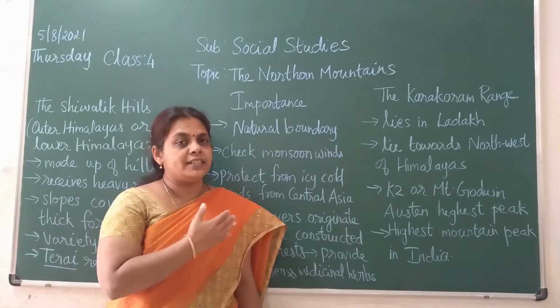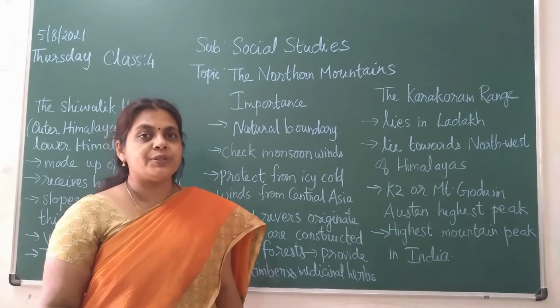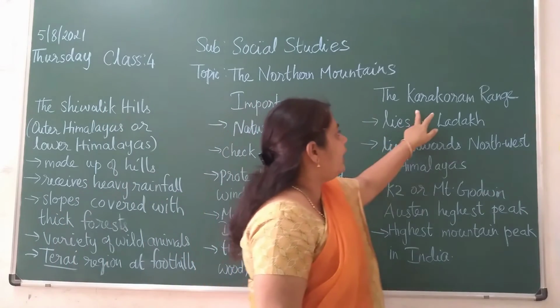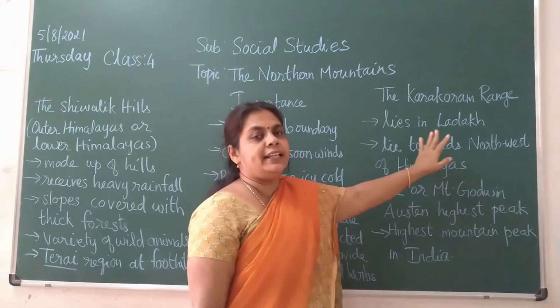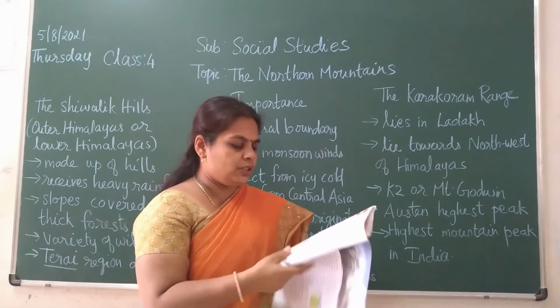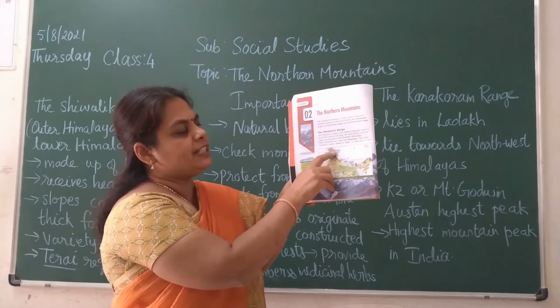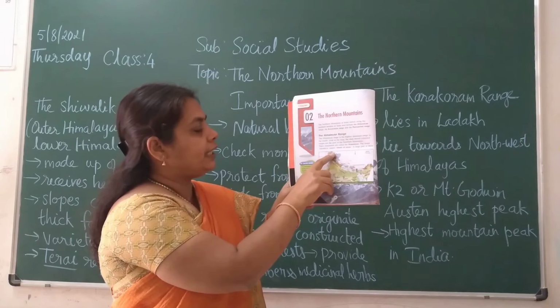Okay, these ranges are over, children. The next range we are going to see is the Karakoram range. Here you have the Karakoram range, children. It lies in Ladakh. I will show you on the map, children. Ladakh, children, in Jammu and Kashmir, this place is Ladakh. So here you have the Karakoram range.